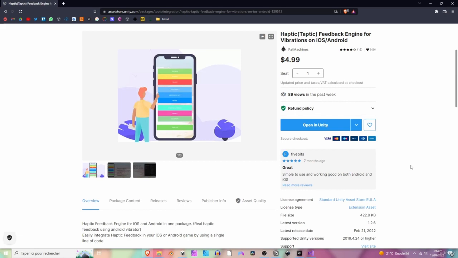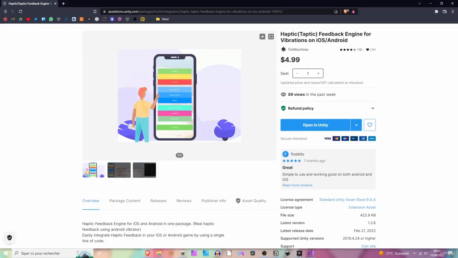Alright guys, let's now add vibrations to our game. This is an optional lesson, but it will greatly improve the user experience of your game actually. To do so, I'm gonna use this package and it's actually $5. That's why I told you that was optional, but it's honestly the best package I've used for this actually.